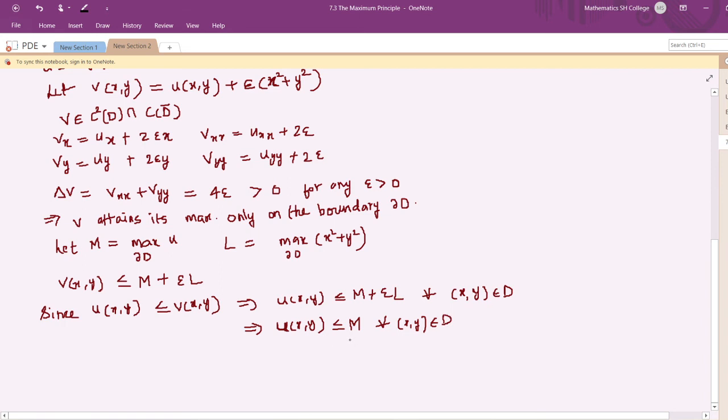It means that all other values are less than M. So it means that the maximum of u is achieved on the boundary.